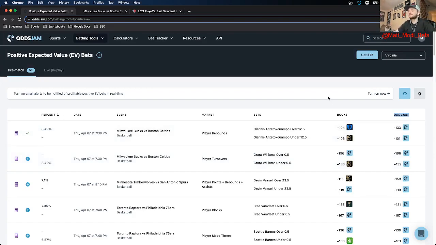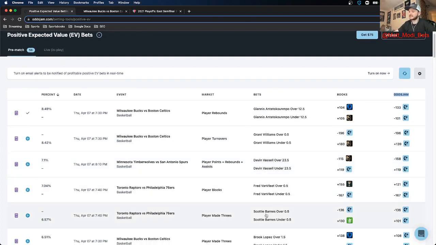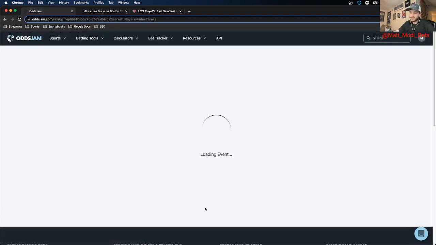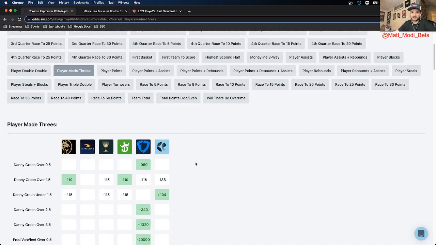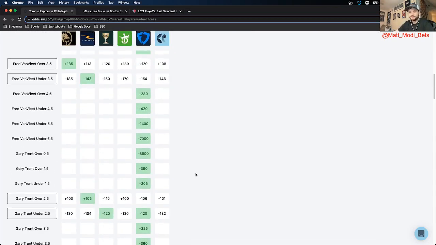The next way to narrow it down is if you find a play that is within market width, like let's look at this Scotty Barnes under 0.5 three's bet. 35 cents in market width, it's a play there. The next thing you want to do, and I do this for every player prop that I bet, is click into the play, again, to look at the markets, and find out if other sportsbooks are pricing it roughly the same as the OddsJam perfect line, or roughly the same as the sportsbook it has you betting on.